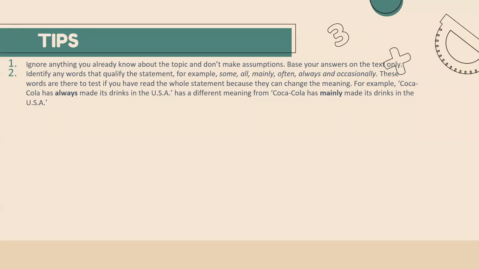But in this reading passage, these words are specific and very important, because if your statement says some, but in your passage, rather than some, they have used often, there is a bigger difference between some and often. Are you getting my point?